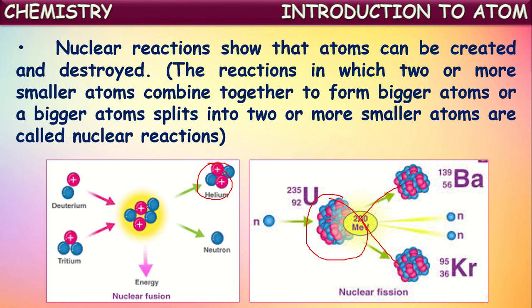By this, the postulate proposed by John Dalton, that atoms are the ultimate particles and can neither be created nor destroyed, is discarded. This point was discarded because of the discovery of nuclear reactions. In this way, the second point was discarded.